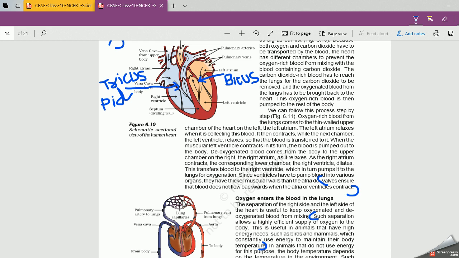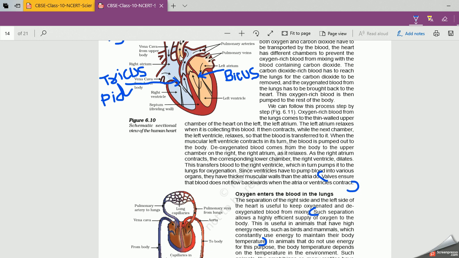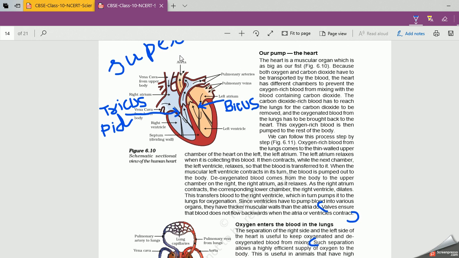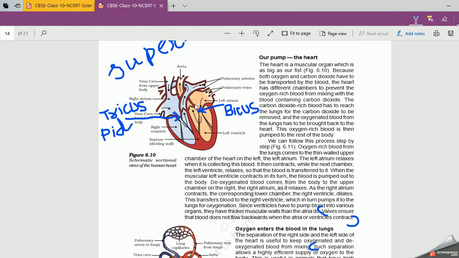And from the alveoli, oxygenated blood comes to the pulmonary vein. At the same time, this oxygenated blood comes to the heart from the lungs, to the left atrium, and from the left atrium it goes to the left ventricle, and from the left ventricle it goes to the aorta. The aorta is the largest artery in your body. Name the largest artery: it is the aorta. This aorta further divides into branches of different arteries which carry pure blood to different parts of the body. Clear? Again, I am repeating this process.